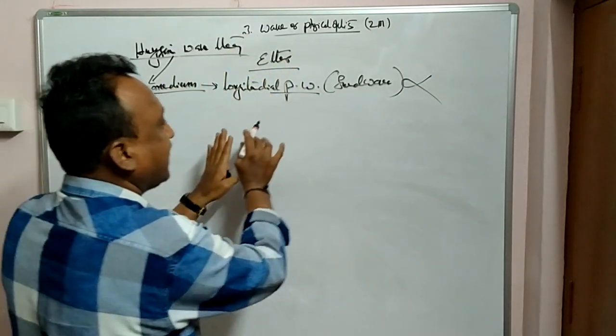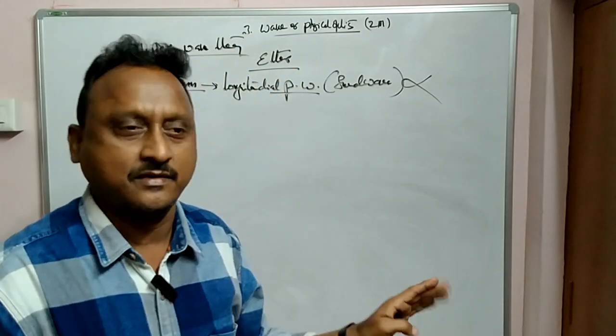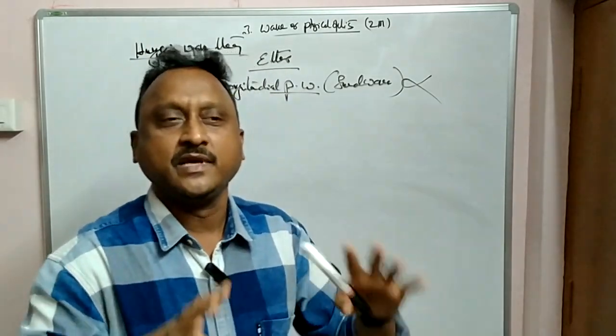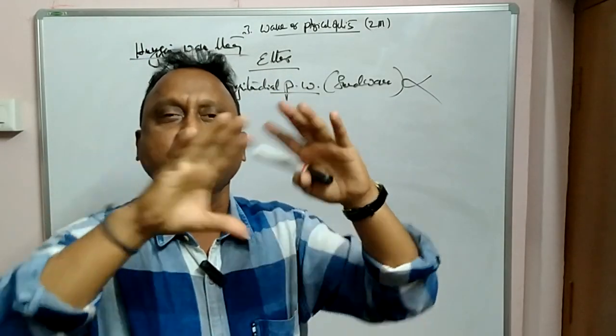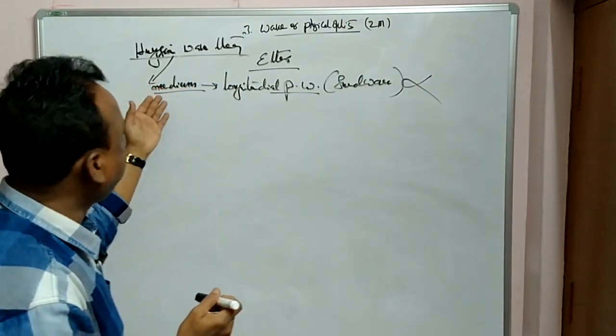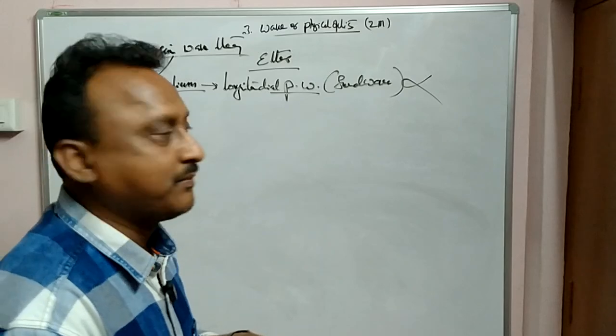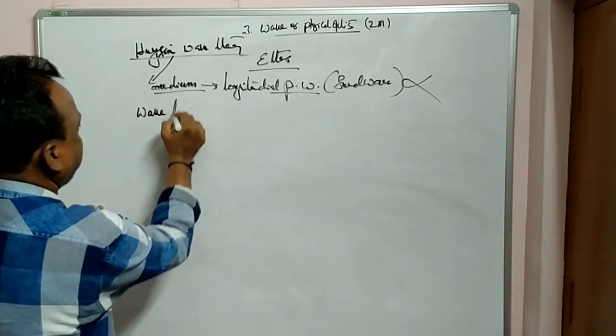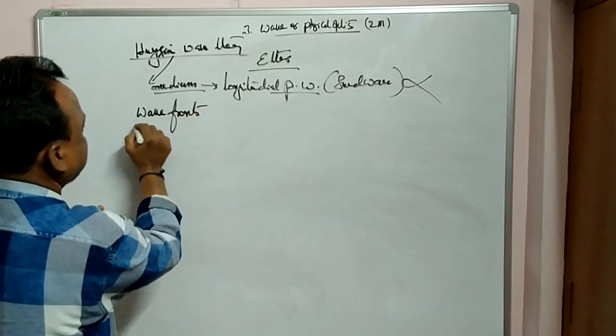What he assumed is an imaginary concept, ether, one medium. ఇలాంటి మీడియం ఏమైందంటే it is spread over the entire universe. Huygens took ether as an imaginary medium distributed in the space, in the universe, and light travels in the form of wave fronts.